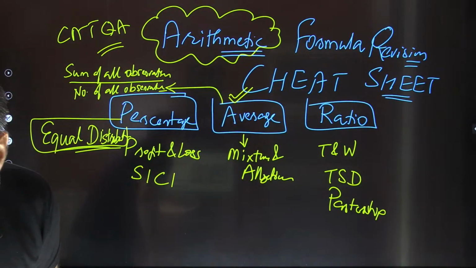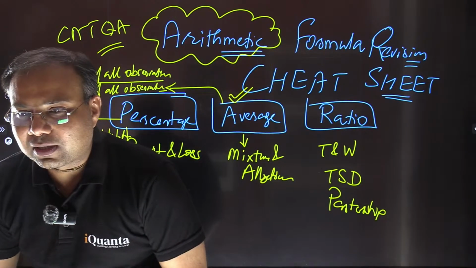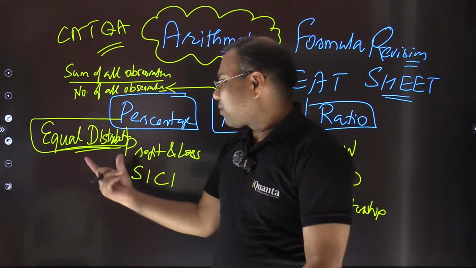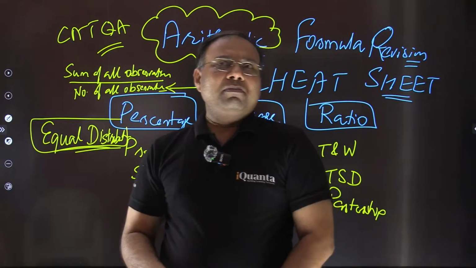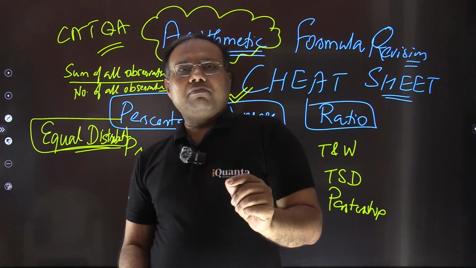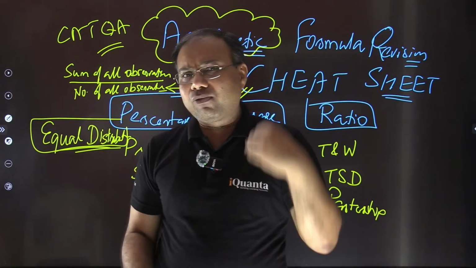Dhruv Arora is saying average is if we distribute things equally. Exactly. What value does each get? Wonderful, so that's what I'm calling equal distribution. If you have certain things, let's say there are 5 kids. First kid is given 1 ball. Second is given 2. Third is given 3. Fourth is given 4. Fifth is given 5.